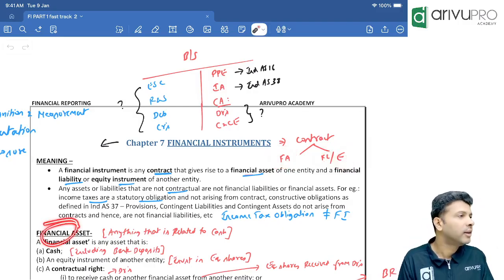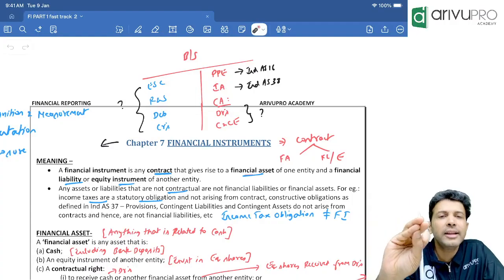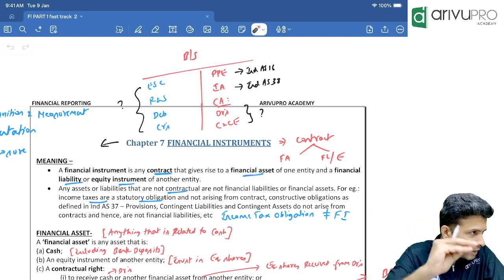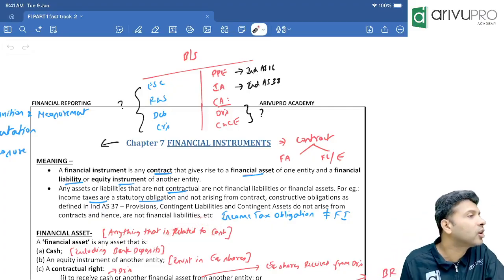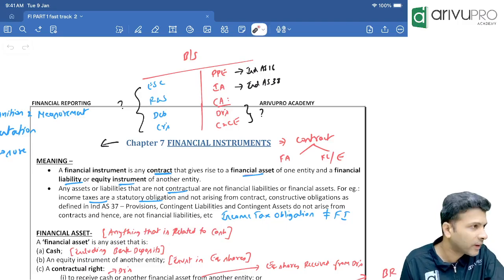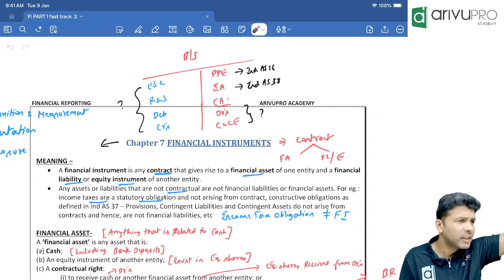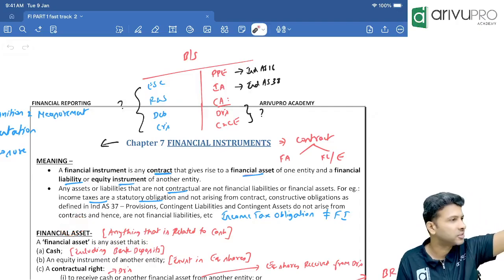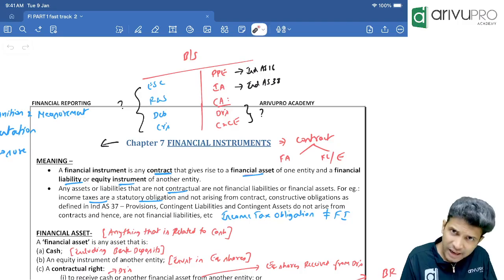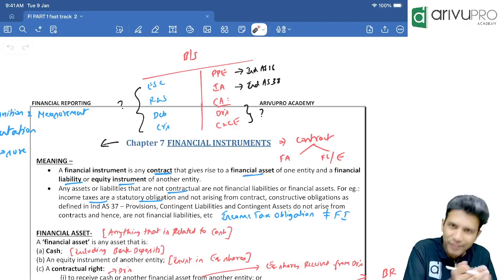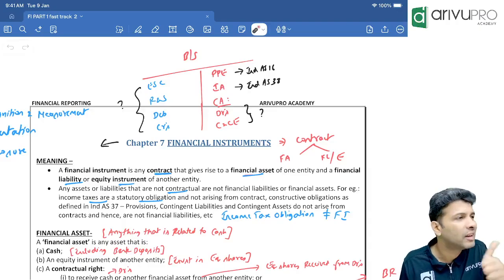First is what? Financial asset. Fancy name. Financial asset means anything to do with cash. In simple common language, financial asset means anything that is related to cash. Now you tell me, we will have cash in hand. Is cash in hand a financial asset? I told you financial asset means anything related to cash. Of course. Cash is obviously related to cash only, right? So cash in hand is an example of a financial asset.